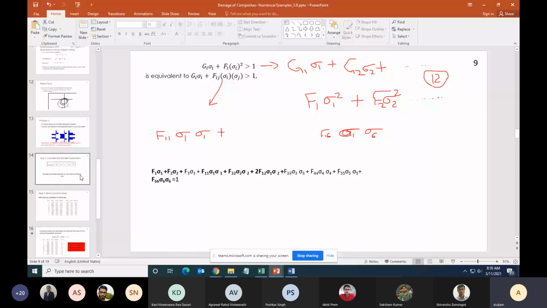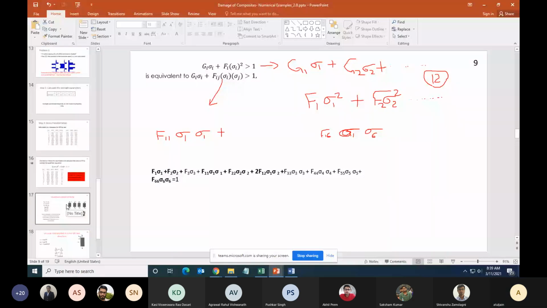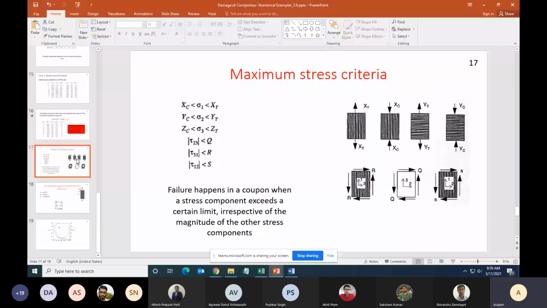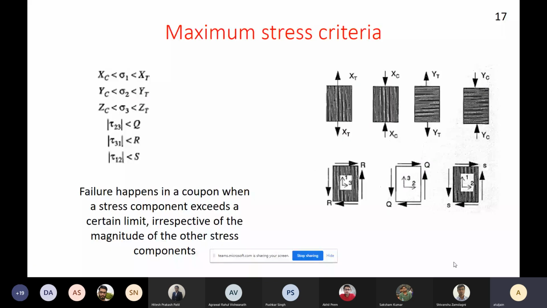Fine, can I go to my next point? Yes, sir. Okay. So now let us look at one simple way of dealing with cases where you know that your composite material is subjected to uniaxial stress only. No multiaxiality, it is uniaxial, but it can be in any direction. It need not be in the fiber or transverse-to-fiber direction, it could be in any other direction. This is a very simple criterion known as the maximum stress criterion.